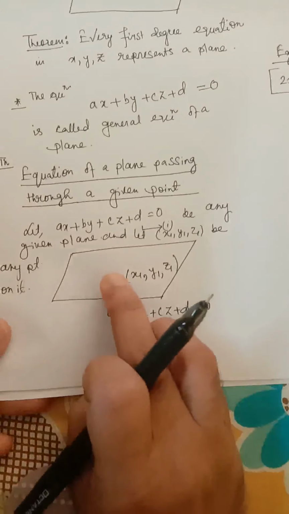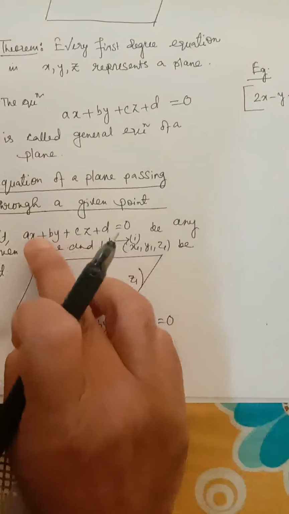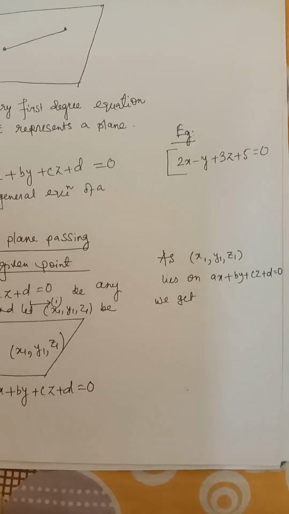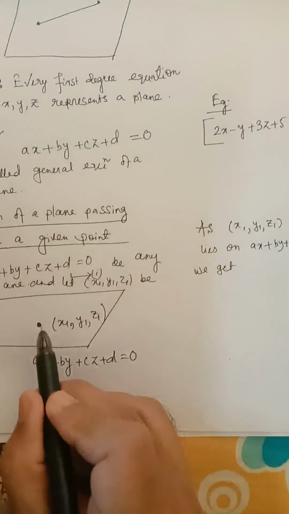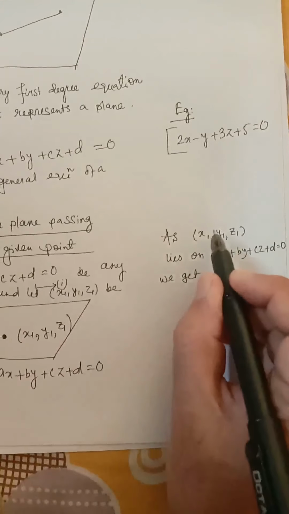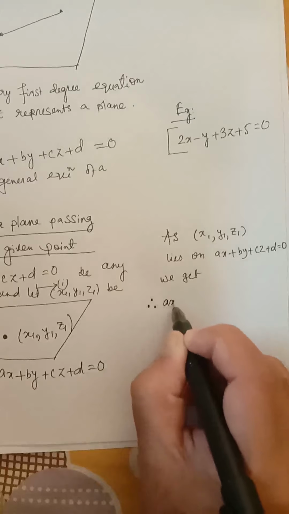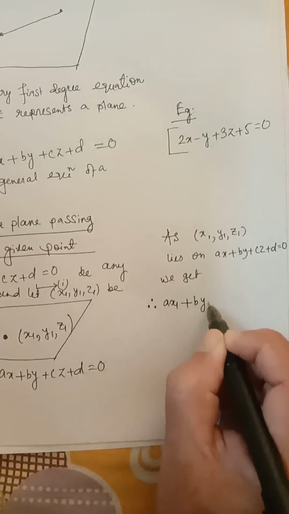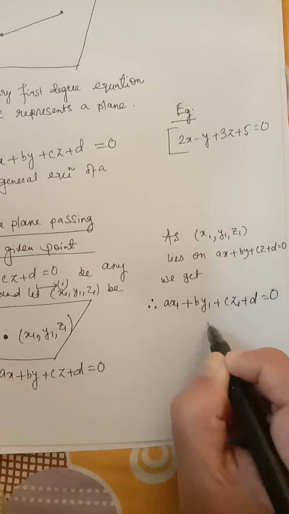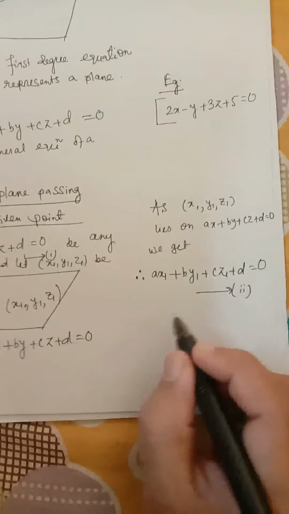Now as this point lies on this plane, therefore this point will satisfy the equation of this plane, and therefore we will get ax1 plus by1 plus cz1 plus d equal to 0. We will mark this by 2. Now this is equation 1, this is equation 2.